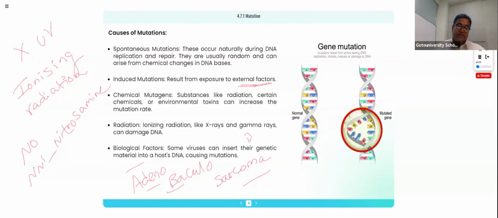Now, we need to understand that a mutation causing agent is called a mutagen. That mutagen we can use in the lab to get a desirable variety.